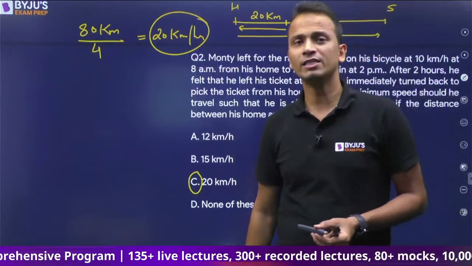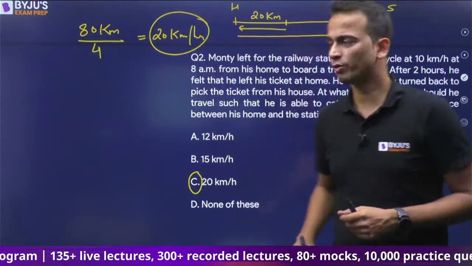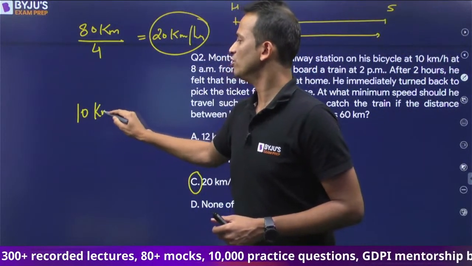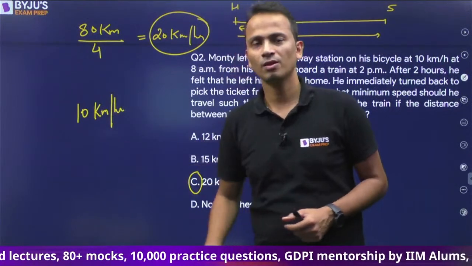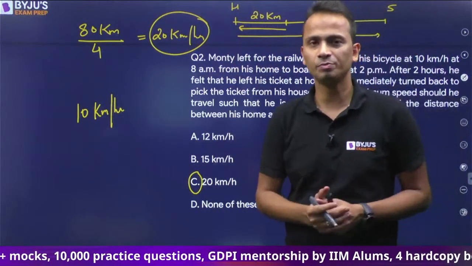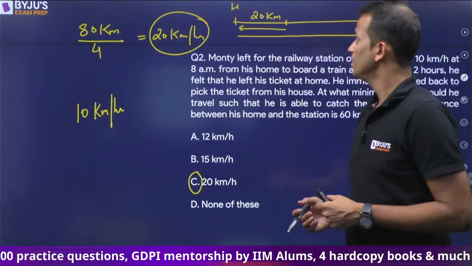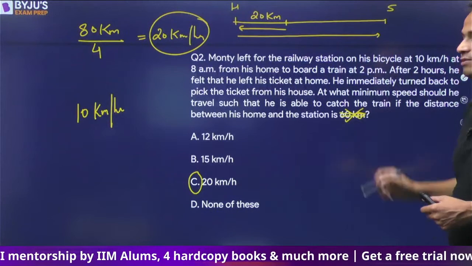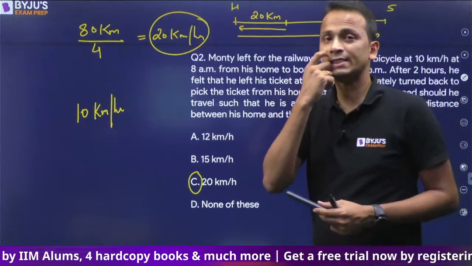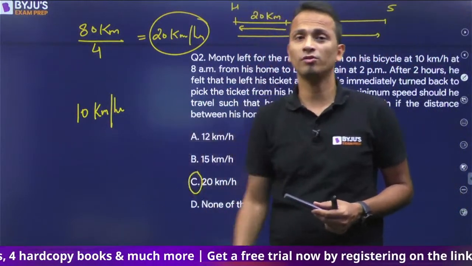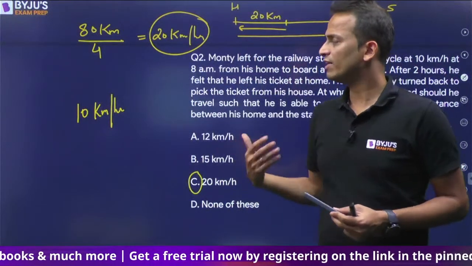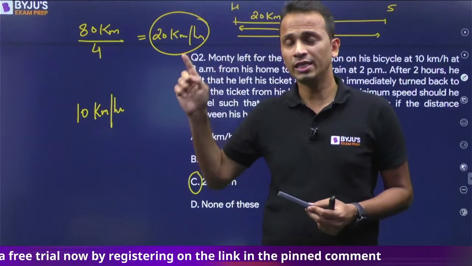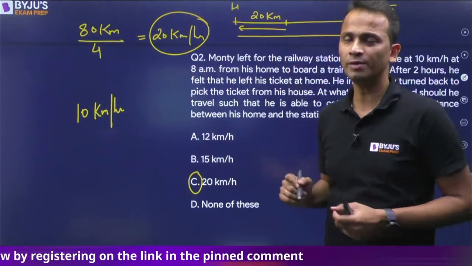Now let's have a look at the other approach, a logical approach. He is already traveling at a speed of 10 km per hour. Now if this particular thing, the total distance, is not given, let's see how to solve this one. So he'll keep on traveling at 10 km per hour. He will not be able to reach on time because he has forgotten his ticket at home.